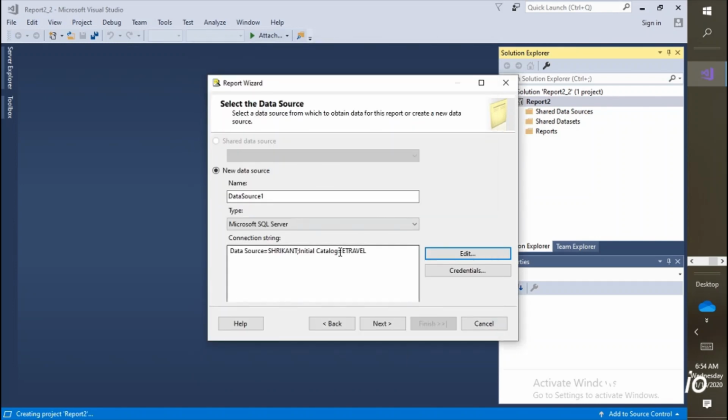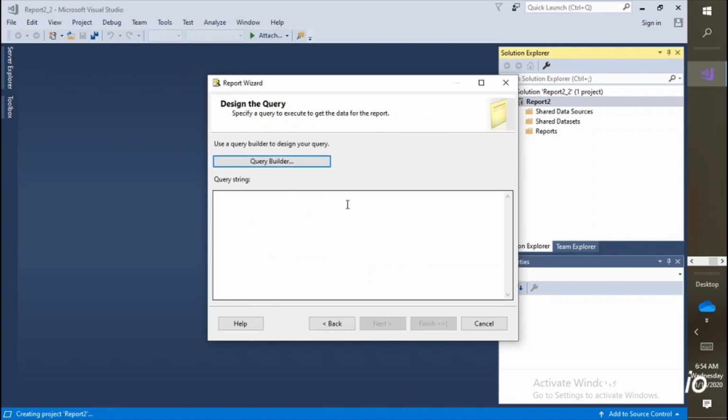Now you will see you are trying to create the data source 1. Then everything is fine. Now we are clicking on next. Now we are connected to the server. Now the reporting server knows which server you want to connect to, and in the server which database you want to point to. We did it.